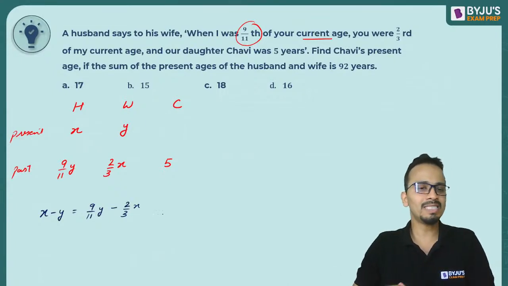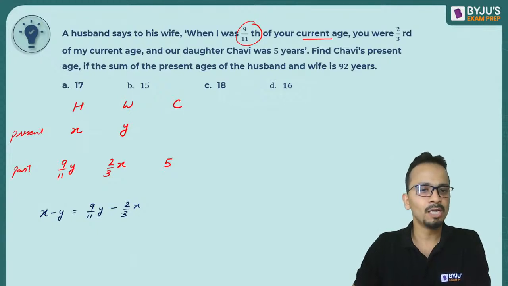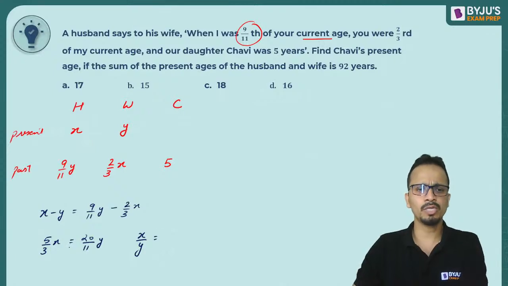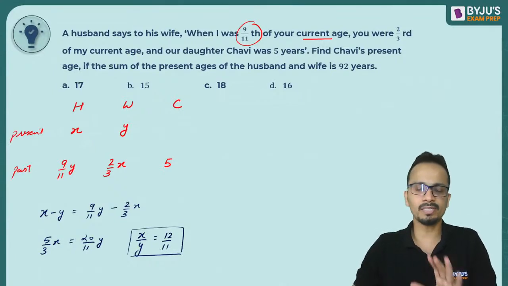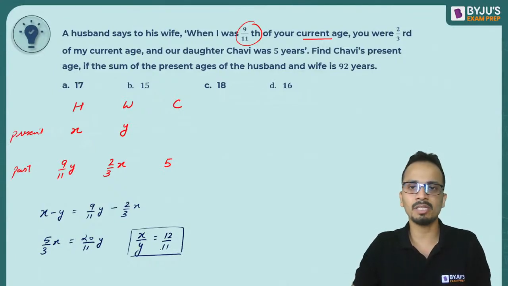All right. Now I'll take X and Y on one side. So X plus 2 by 3X, that will give you 5 upon 3X, and that will be equal to 20 upon 11Y. Now from here I can get the ratio of X and Y. So the ratio of X and Y, 5 and 20 will get cancelled. So it will come out to be 12 upon 11. So the ratio of X and Y is 12 upon 11. All right. I hope you all are clear up till this point.